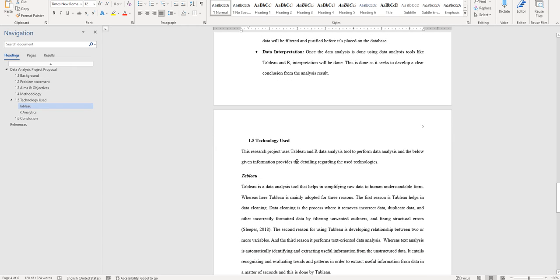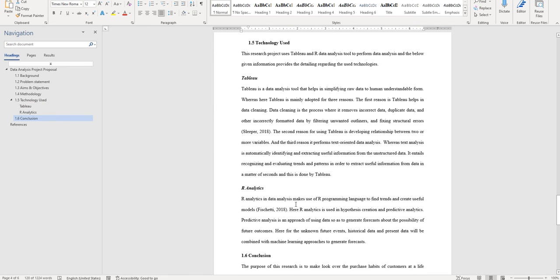The next part is technologies used. This is a tricky part where it is very important to mention two different tools. You can use Tableau and R, like the researcher used here. R is very important. You can even change Tableau to Power BI or some other tool, but R analytics is very important. One technology that you will use is R analytics. The other technology you can decide, it is up to you. You can go for some other type of tool.